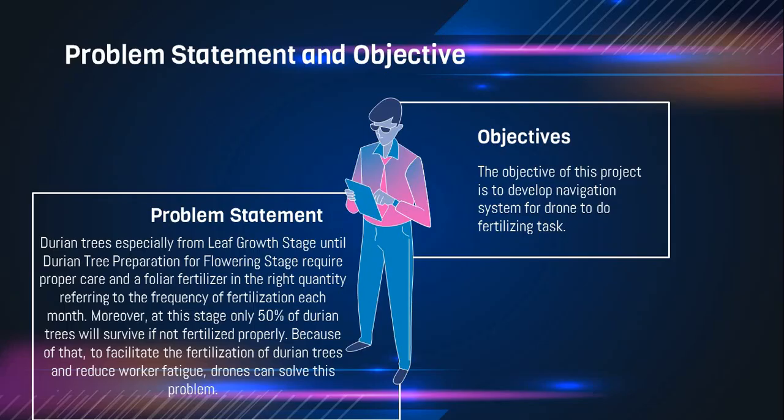Next, this is my problem statement and objective. Problem statement. Durian trees, especially from the leaf growth stage until the preparation for the flowering stage, require proper care and a foliar fertilizer in the right quantity, referring to the frequency of fertilization each month. Moreover, at this stage, only 50% of durian trees will survive if not fertilized properly. Because of that, to facilitate the fertilization of durian trees and reduce worker fatigue, a drone can solve this problem.